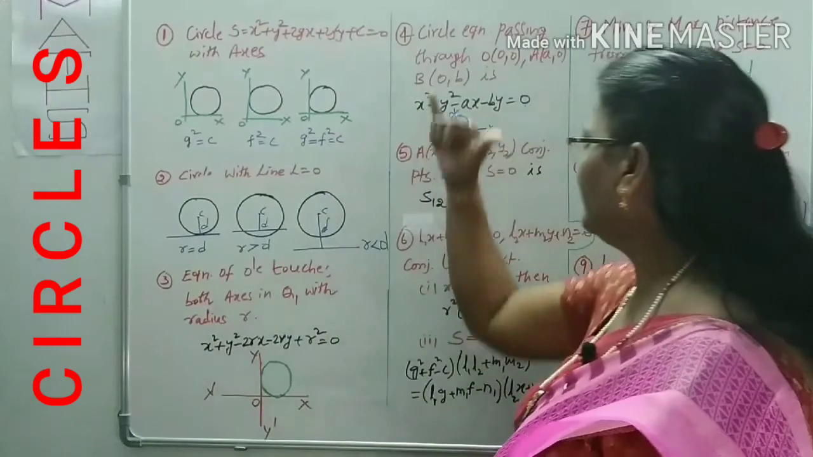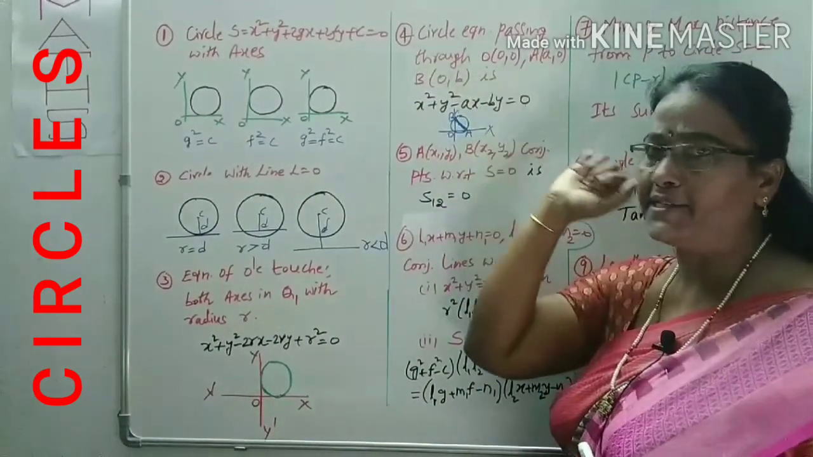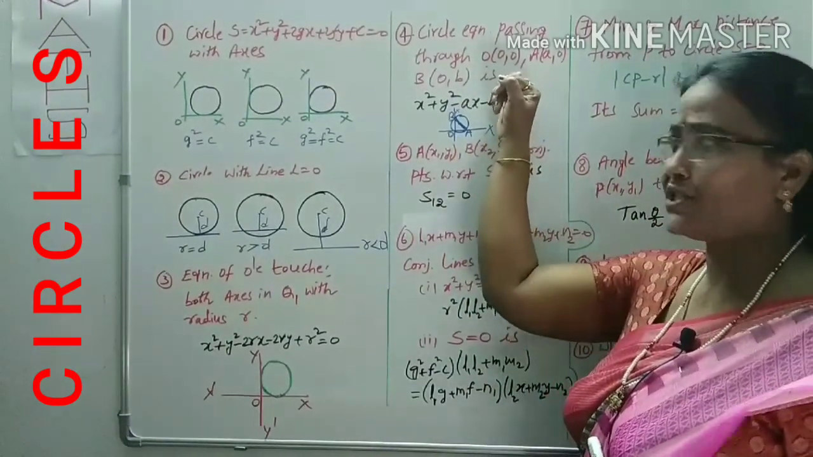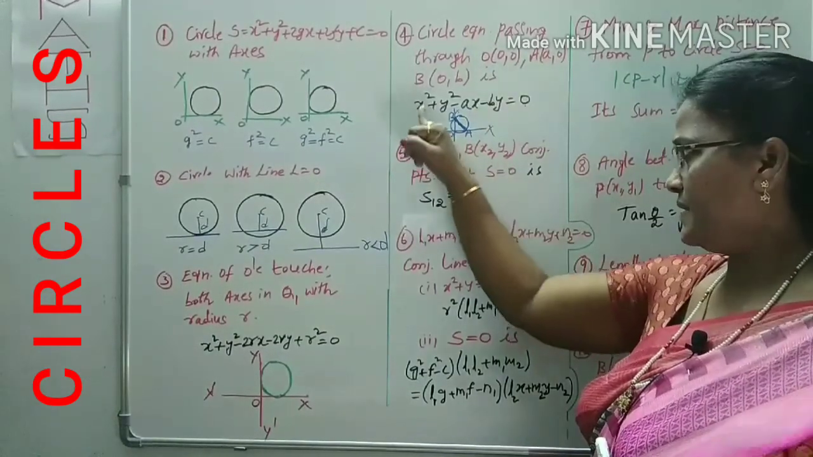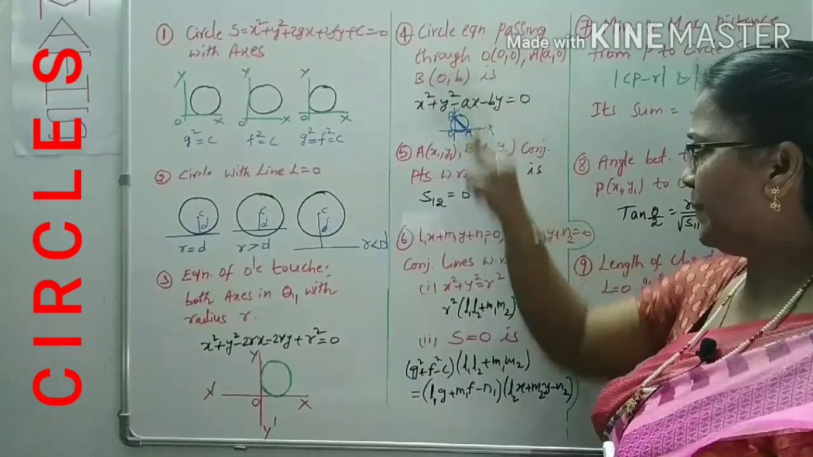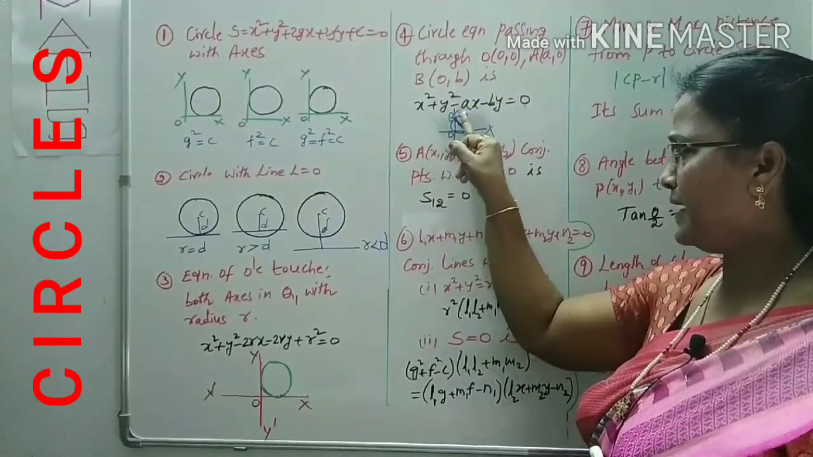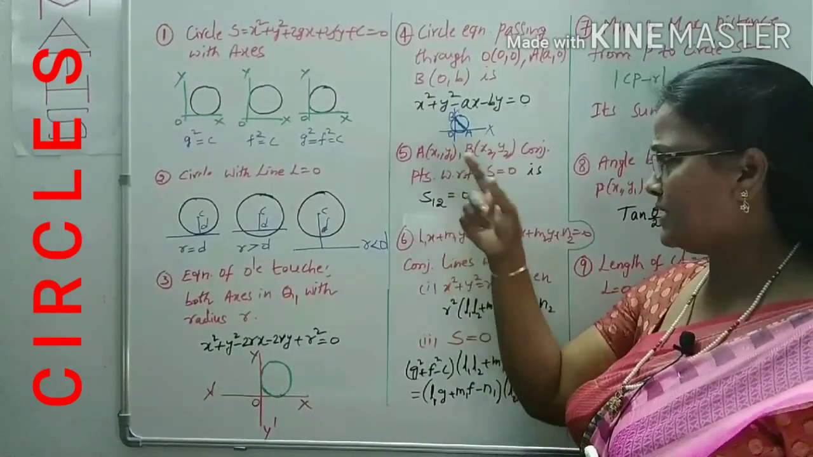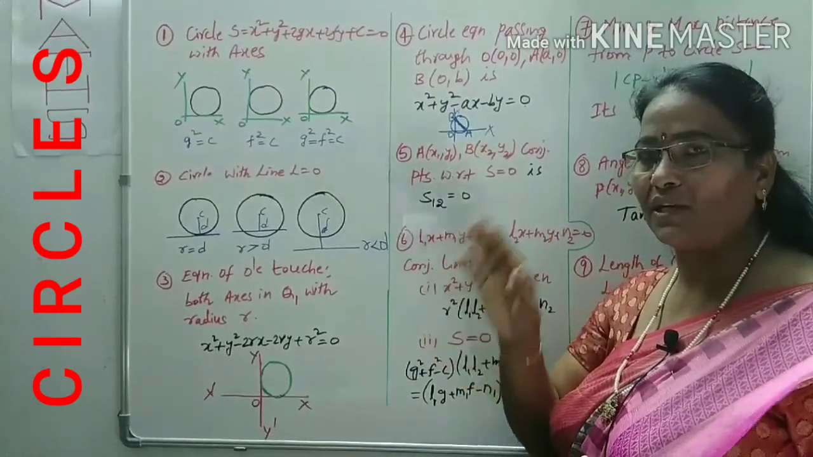Now look at the fourth one. Circle equation passing through the points. There will be 3 points. 0, 0 is the origin. A comma 0 is on the x-axis. 0 comma B is on the y-axis. The circle is passing through these 3 points. Then the equation of the circle is in the form of x square plus y square minus ax minus by is equal to 0. In this case, we can clearly observe that A and B are the ends of a diameter of the circle. What are they?